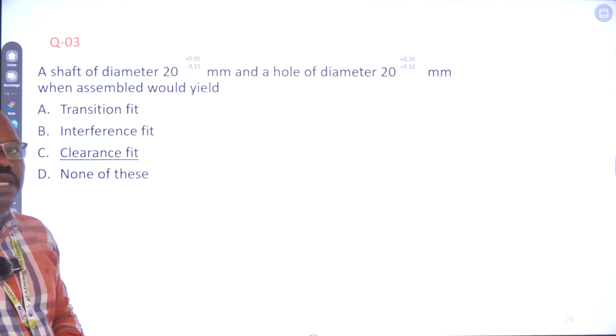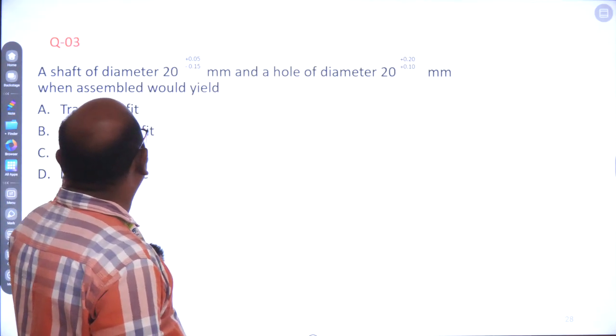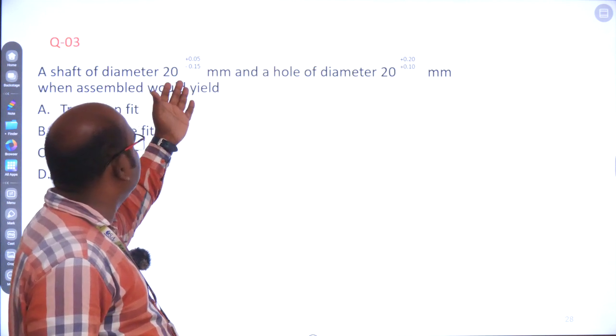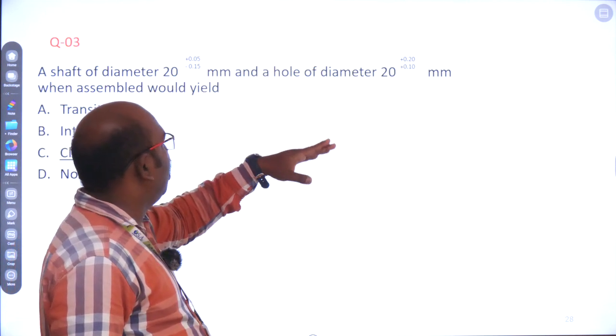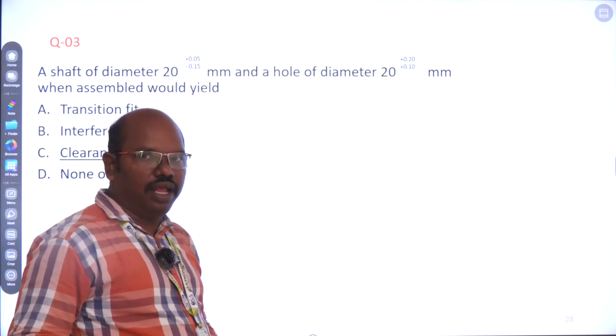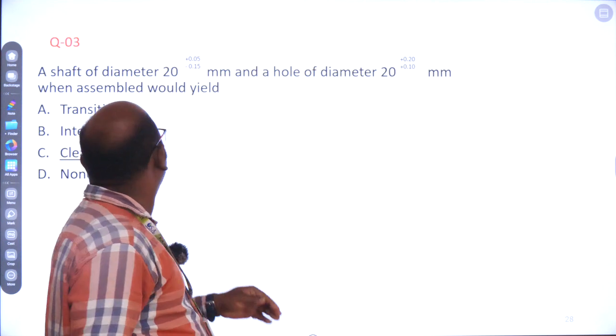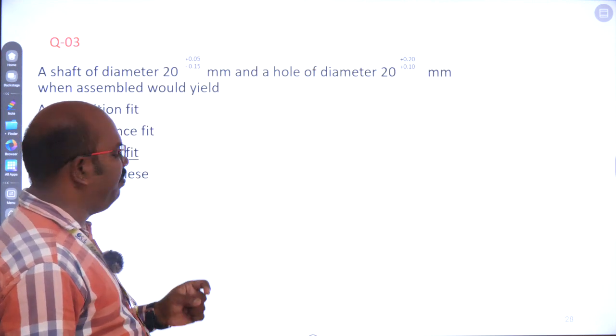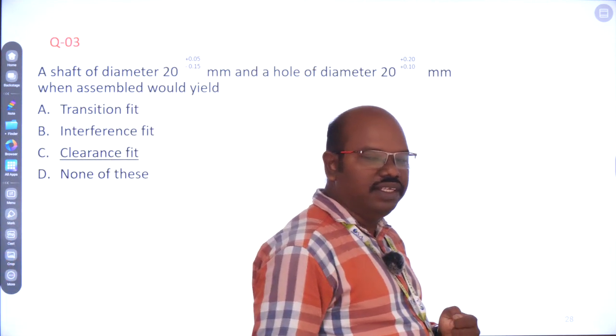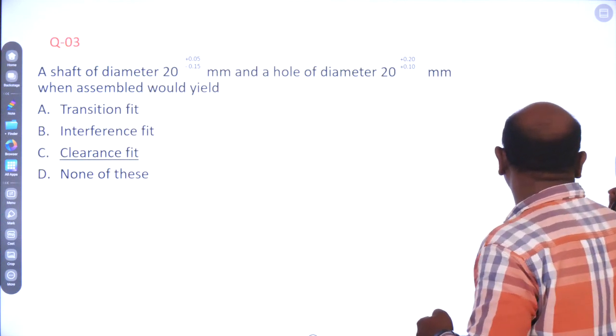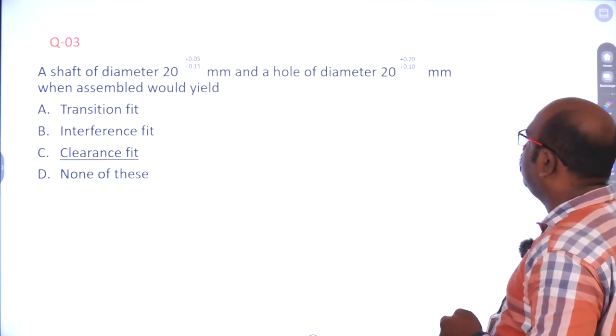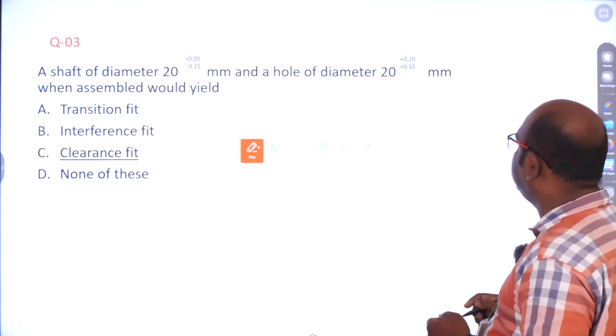Next question is here. The shaft diameter is 20 plus or minus values given. Then the hole is diameter 20 with a plus direction only given. Then when they are assembled, we need to find out what kind of fit this is. First, again we are going to draw this to find out what kind of fit this is.